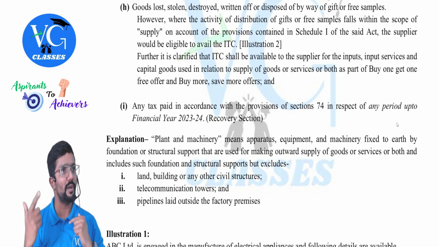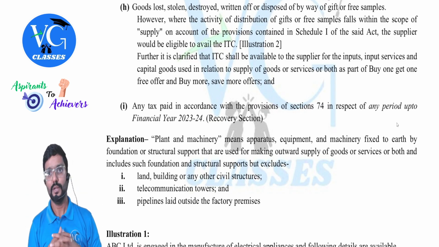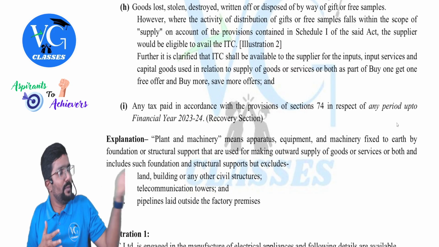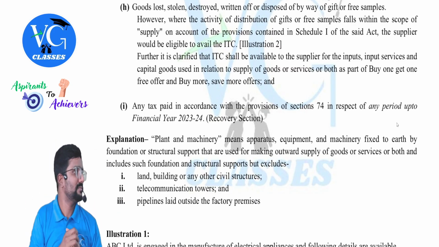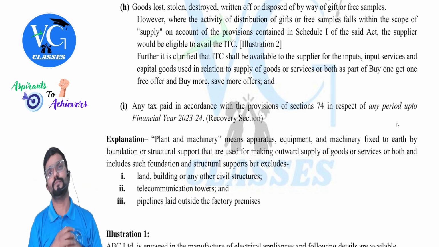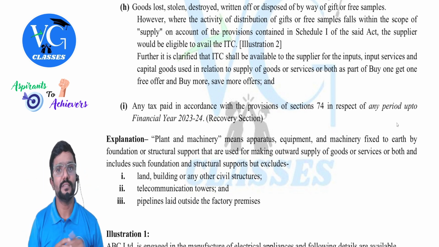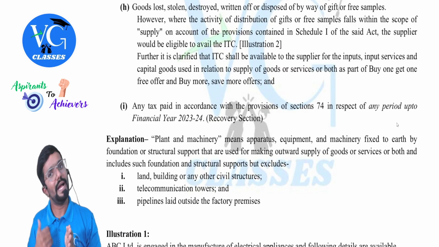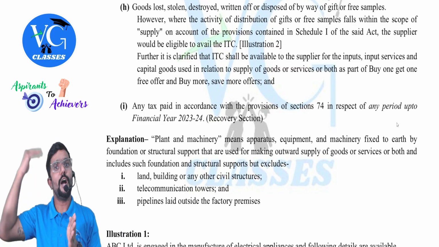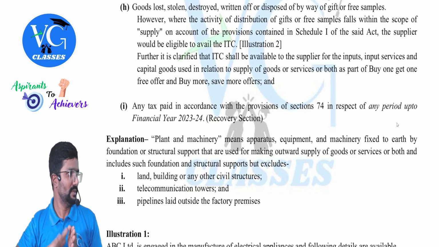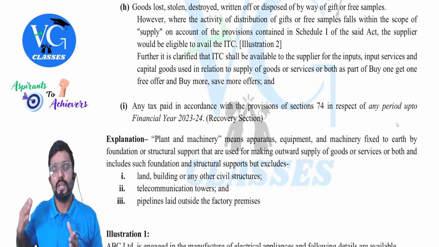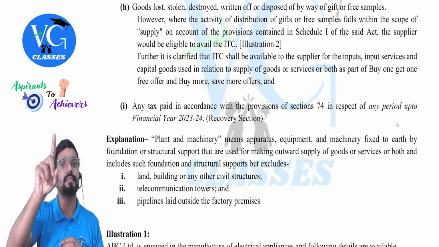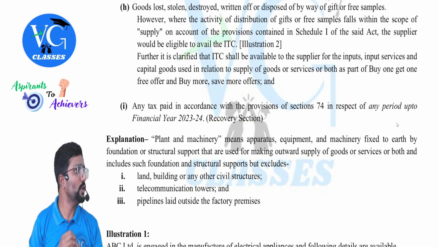Both simultaneously will not be applicable. For example, guys, listen. I had purchased the goods. Before even I claim credit, it was lost. Can I claim credit now? No. Next is, sir, I purchased goods. I claimed credit already. After few months, it is lost, sir, or it is disposed of, sir. I have already claimed credit, sir. Now, is it an outward supply? Yes, as per para 1 of schedule 1.